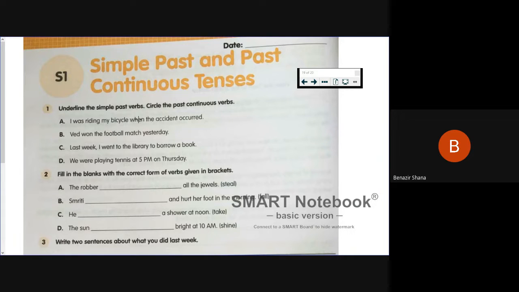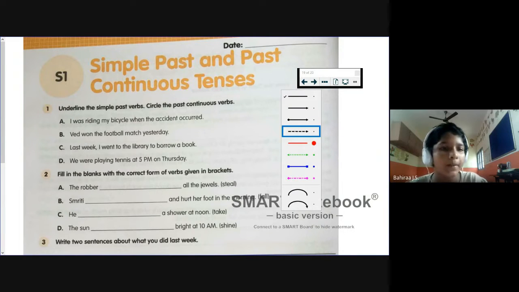First sentence. Yes, Bahira, say me the answer. Was. What is that? Past continuous or what? Simple past.